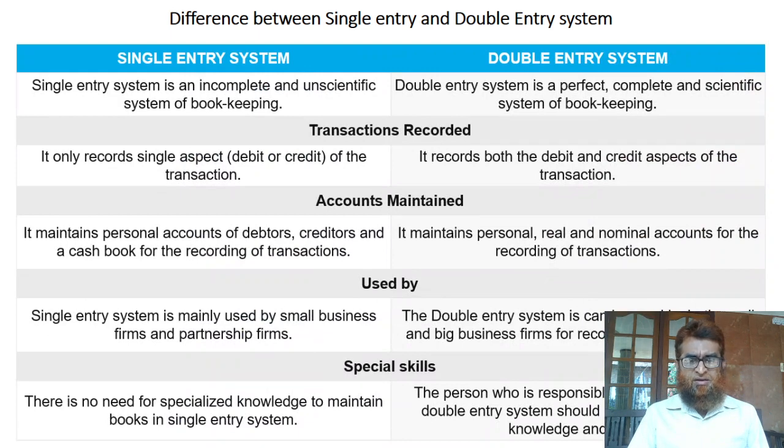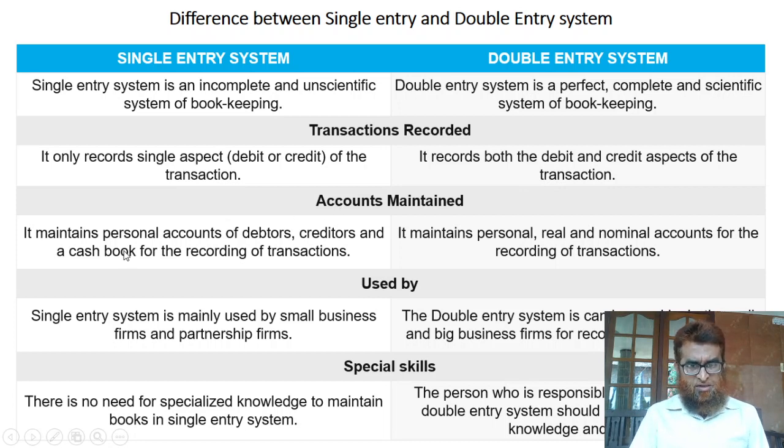Difference between the single entry system and double entry system. Very simple difference I will explain here. First of all, single entry system is incomplete and unscientific, but double entry system is perfect, complete and scientific system. And the second one, single entry records only one single aspect, either debit or credit, but double entry system records both debit and credit aspects.